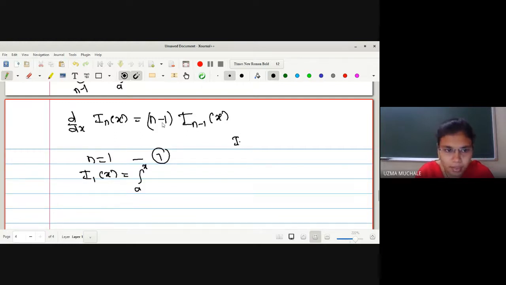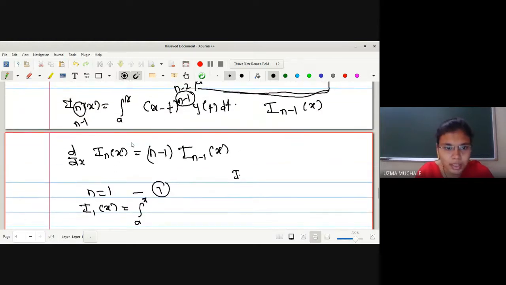Okay, what is your I_n of x? So in this I_n of x, what you have to do? Put n equal to 1. If I put n equal to 1 here, it will be the integration from a to x of (x minus t) raised to n minus 1. What is your n? It is 1, and 1 minus 1 will be 0. Anything raised to 0 will be 1. So what we have is simply y of t dt.